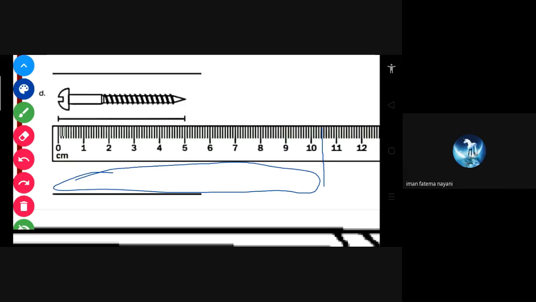The number before that line is 10 centimeter. Yes. So before this line, which number is there? 10. That is 10 centimeter. And after that, how many arrows are there? That will be millimeter.